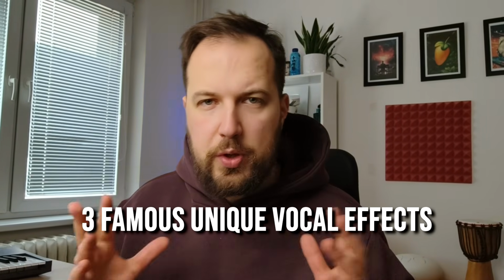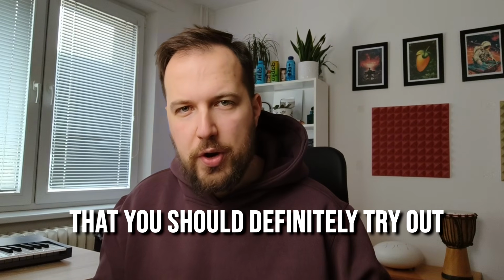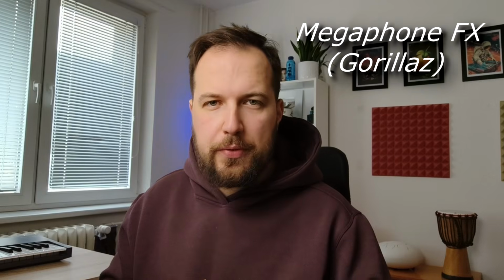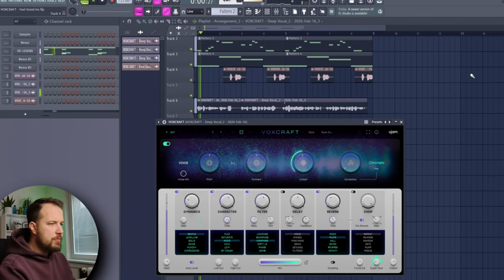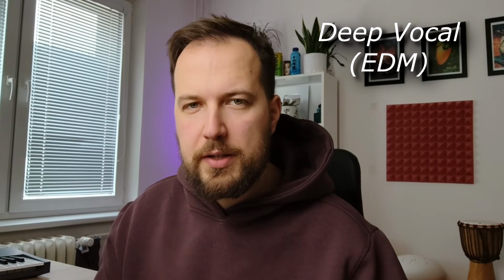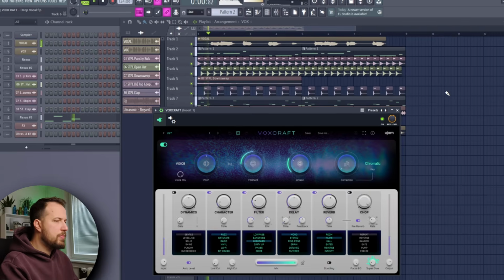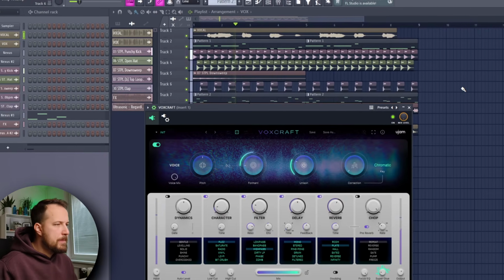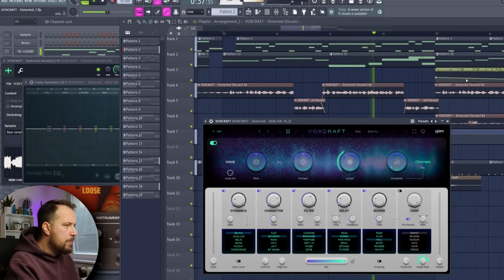Here are 3 famous unique vocal effects that you should definitely try out in your next song. The Megaphone Effect used by Gorillaz. The deep vocal effect used in many EDM tracks. And this aggressive distorted effect.